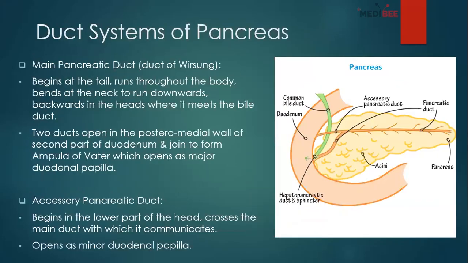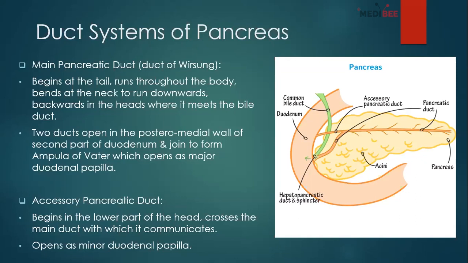So from the tail, there is the duct system: the main pancreatic duct and the accessory pancreatic duct, which we have already learned in our duodenum, particularly in the second part. The main pancreatic duct starts from the tail, then goes through the body, neck and head, and then meets the bile duct, and together they pierce the posteromedial wall of the second part of the duodenum, form the ampulla of Vater, and open at the major duodenal papilla.